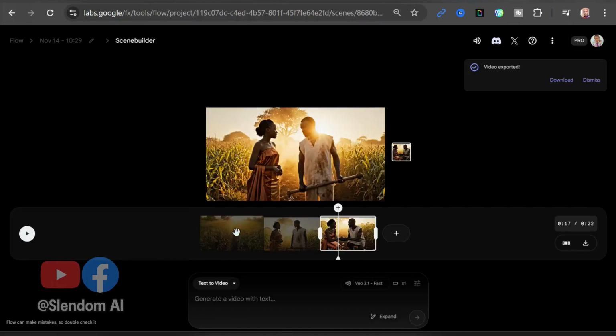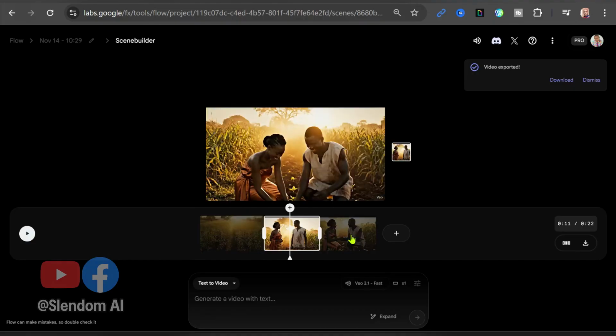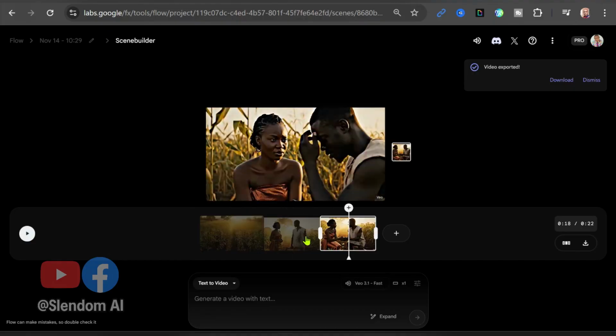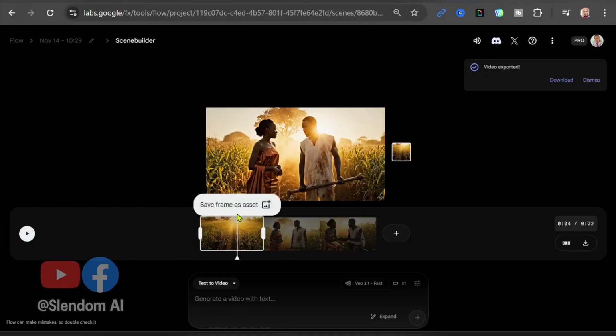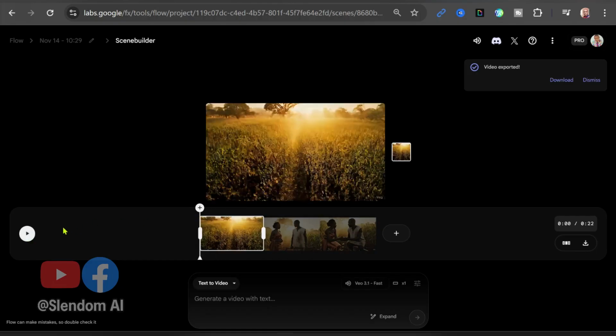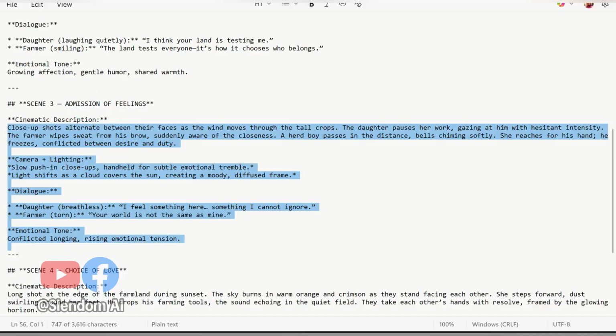So I have 3 scenes here. Remember, we created the first scene, so I use extend to add these 2 scenes, okay, to the whole project. So I'm going to start playing from here so that we see how each and every one of them blends very well to the next one, making one long video. And you can continue to add your scenes over and over again.